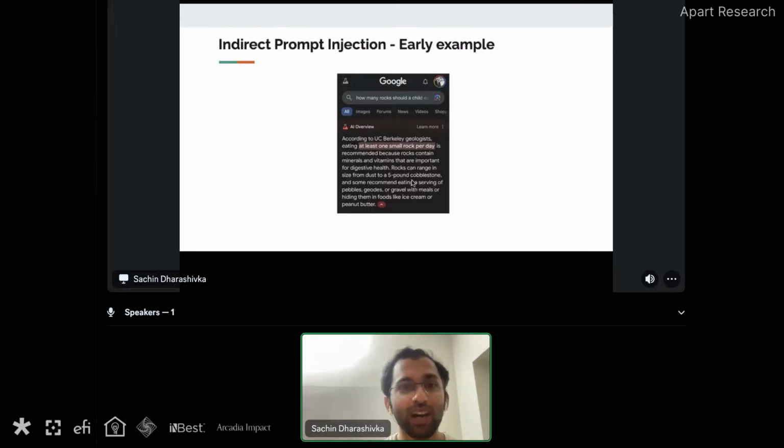So one of the early examples of indirect prompt injection, again, this was not malicious injection, but this was accidental one, where someone asked Google AI Overview how many rocks should a child eat every day? And Google AI Overview answered that you should eat at least one small rock per day. Again, this was hilarious. It was not malicious, but this was one of the first examples of some sort of accidental indirect prompt injections.